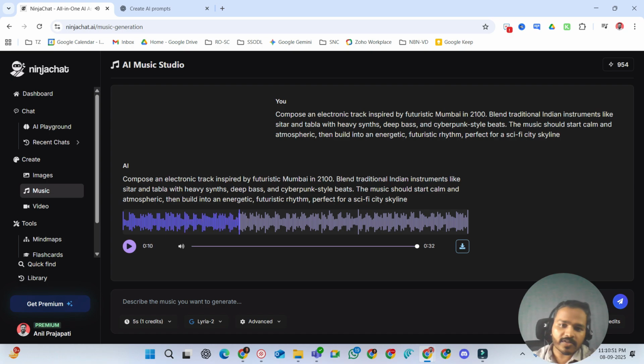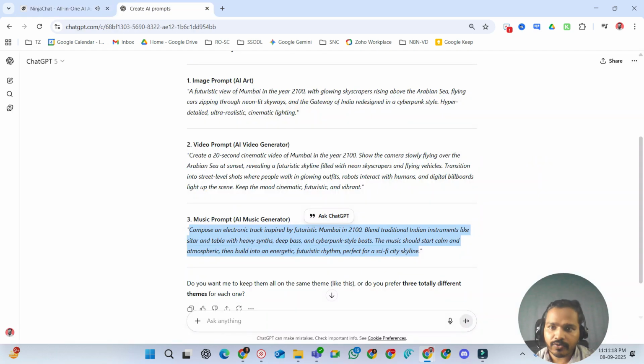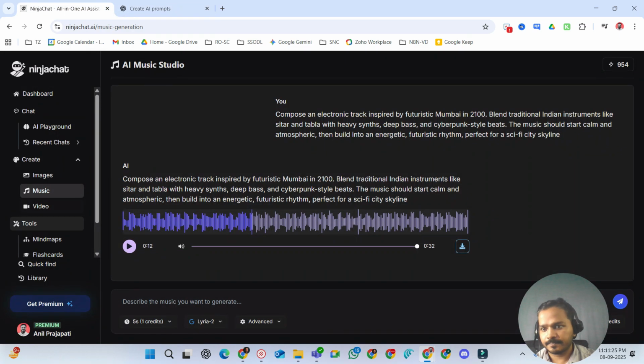Interesting. I think this is a good tool to create and use whatever model you want. If you want to buy a subscription for a separate model on its own platform, it will cost you around 20 to $25. But this platform is affordable at the same time, so yeah, you can explore and use whatever creativity you want. So I think this is perfectly fine. Let's now use the video prompt.